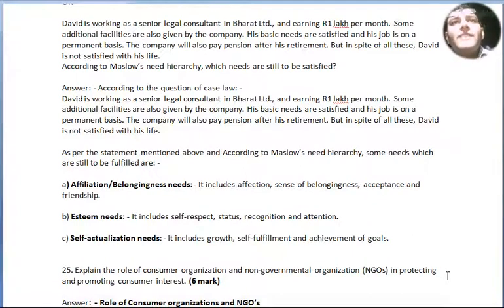It includes affection, sense of belongingness, acceptance and friendship. Point number B, esteem need. It includes self-respect, status, recognition and attention. Point number C, self-actualization need. It includes growth, self-fulfillment and achievement of goals. That's all.